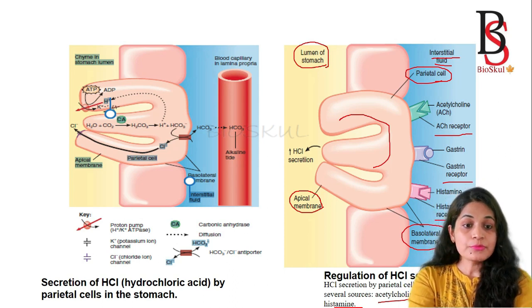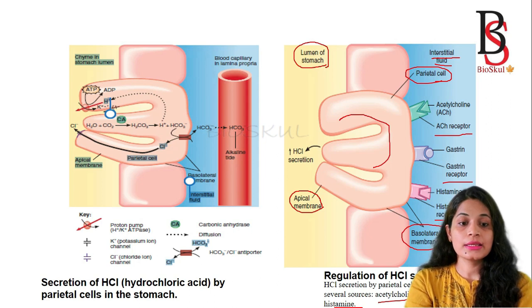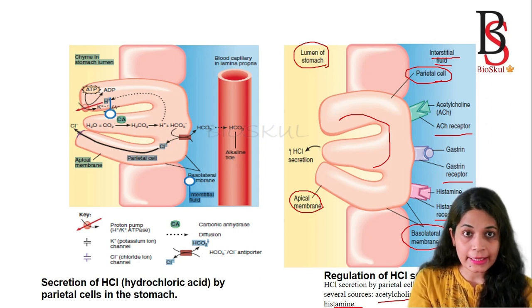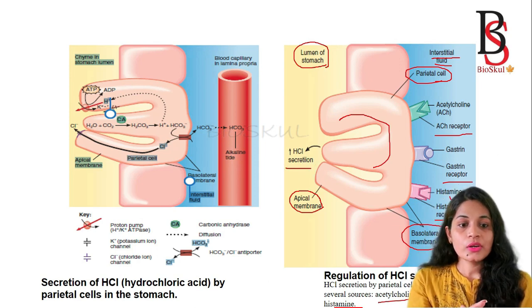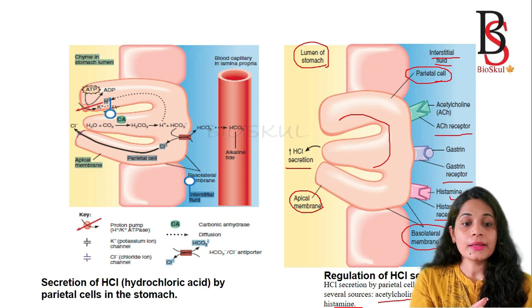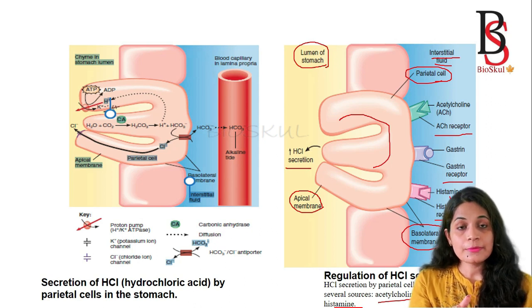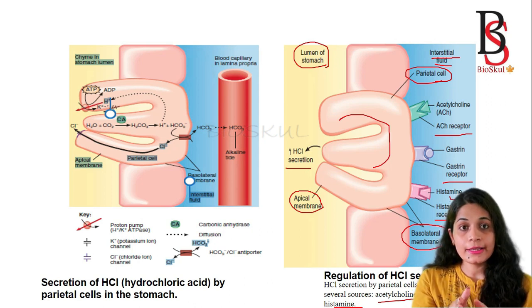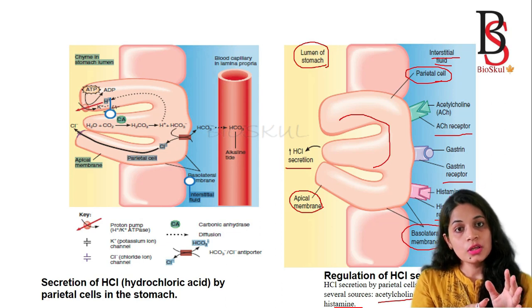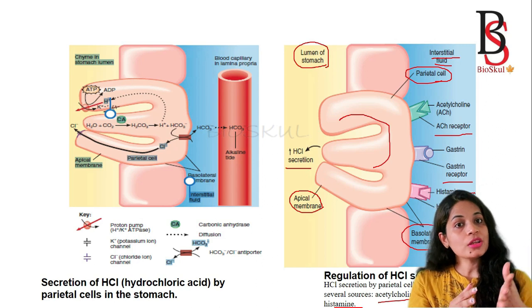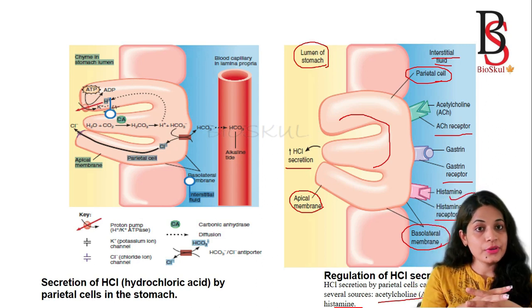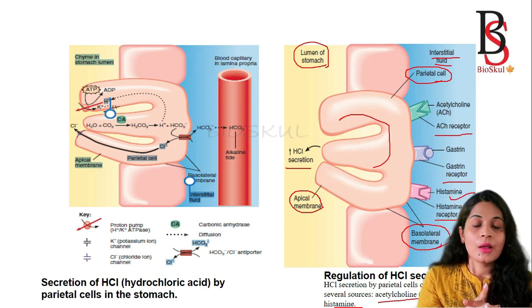When these receptors bind to their respective ligand, then the parietal cell secretes hydrochloric acid. So don't get confused with the histamine, because when histamine binds to the histamine receptor present on the parietal cell, it secretes the hydrochloric acid. But in immunology, you know that histamine has a different role in allergic reaction because the receptor is different there.